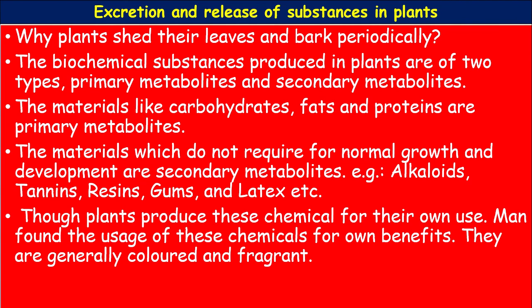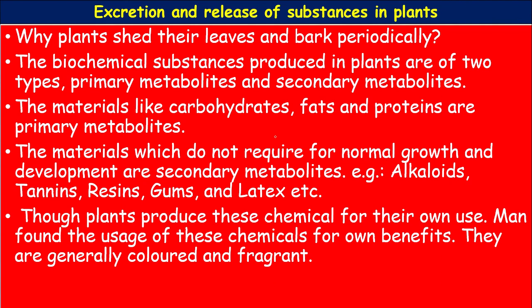Though plants produce these chemicals for their own use, man found the usage of these chemicals for his own benefit. They are generally colored and fragrant. Fragrant means having some scent, some smell, aroma. So man recognized their importance and started using them in Ayurveda. It is the branch of medicine in which most of the plant products are used. They are secondary metabolites. They act like medicines.